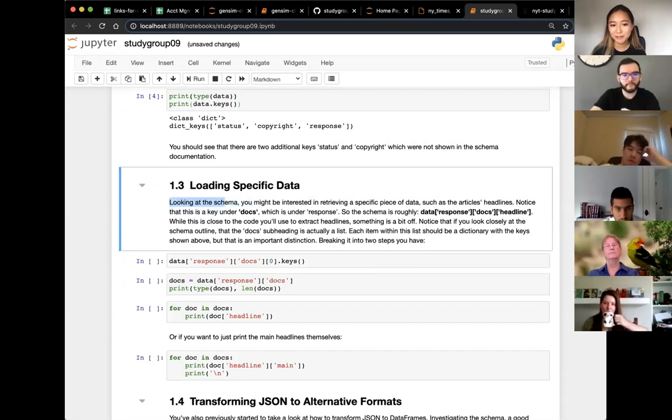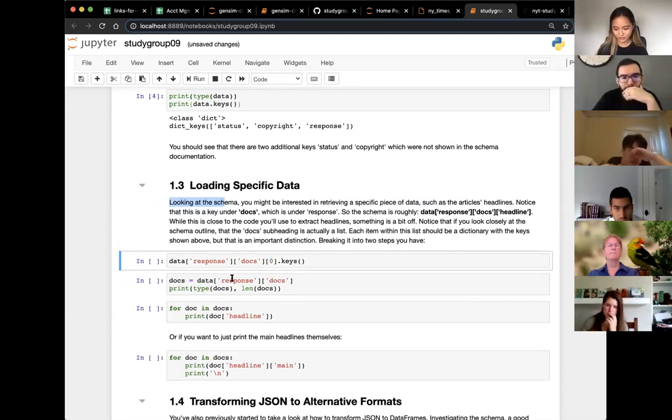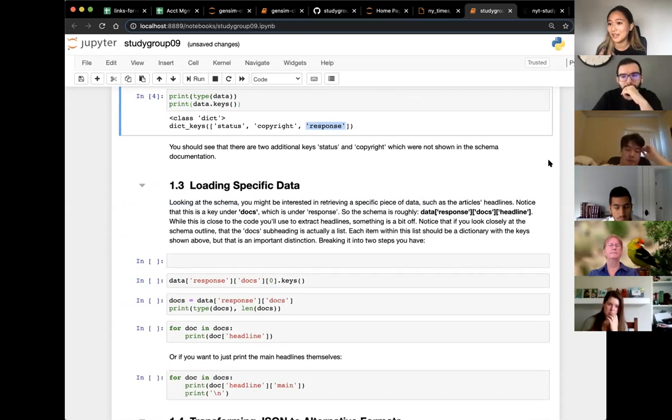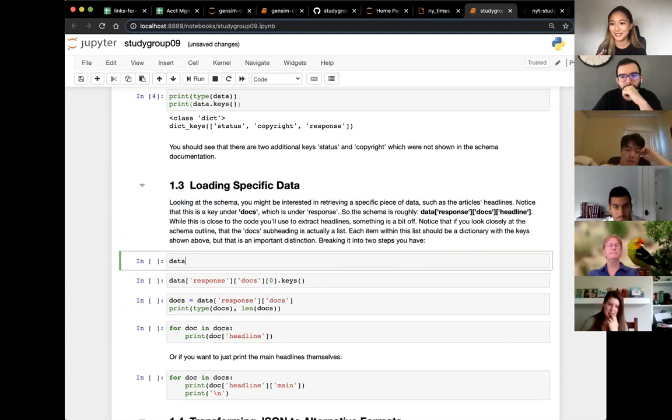All right, so let's see. Looking at the schema, you might be interested in retrieving specific data, such as article headlines. Usually when I get a huge nested dictionary, I spend a lot of time exploring the data. So something I would do is look at data.keys, and I inferred that most things are going to be under response. So what I would do first is just explore, just keep testing random things in your data.